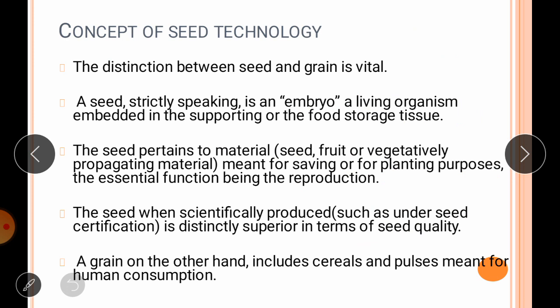So this food sufficiency we can achieve either by increasing the area under cultivation, but that is not possible nowadays because our agricultural land is converting into non-agricultural land day by day due to increased civilization and industrialization. So we have another option, that is increasing the yield per unit area.